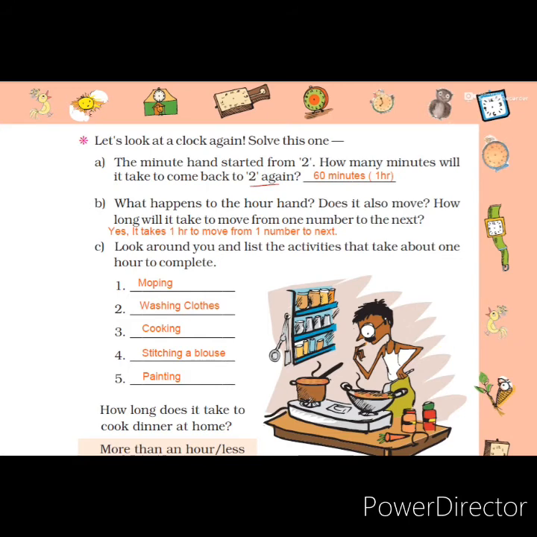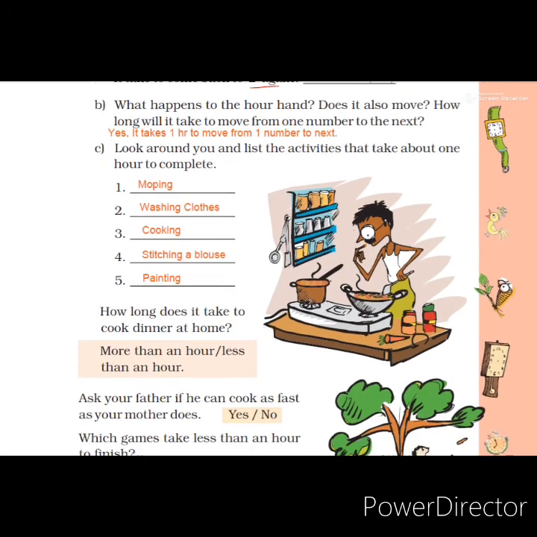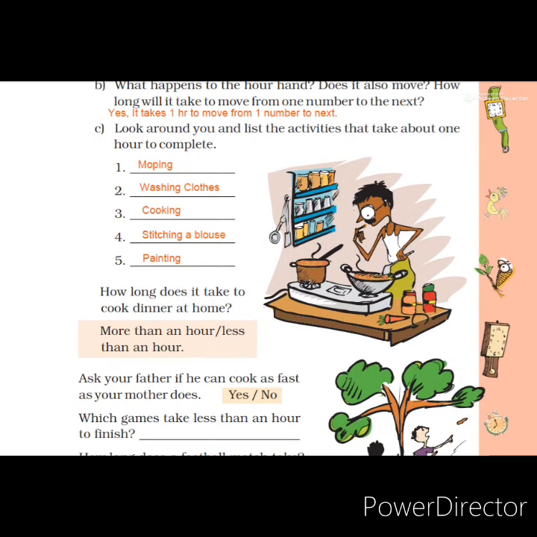Now, how long does it take to cook dinner at home? More than an hour or less than an hour? Sure, it will take more than 1 hour. Sometimes it will take 1.5 hours or 2 hours. It depends on how many items you prepare in a day. If you prepare more dishes, it will take more time. So surely you can write the answer: to prepare dinner we take 1 hour or more than 1 hour, 1 or 1.5 hours. Surely it will take 1.5 hours.